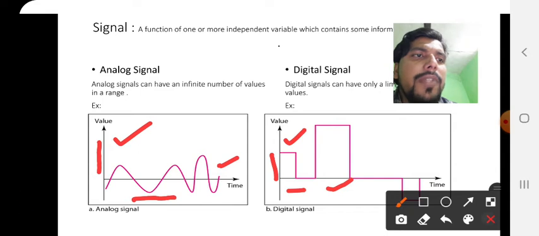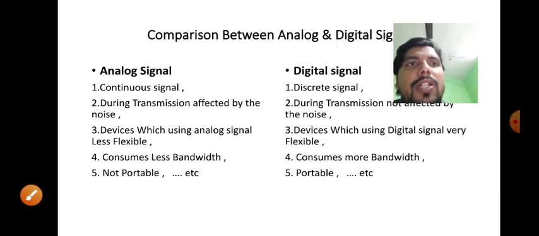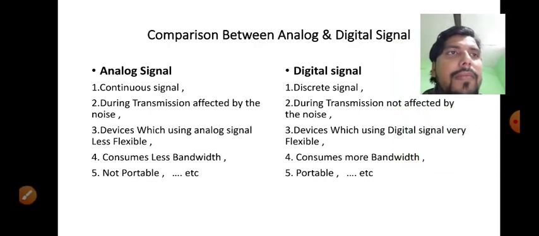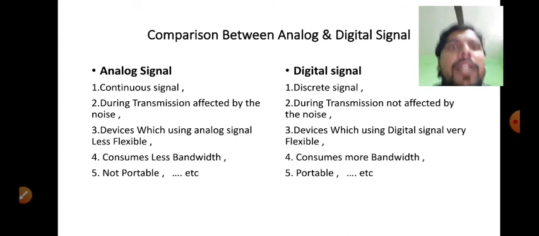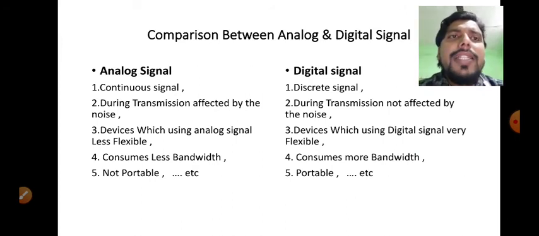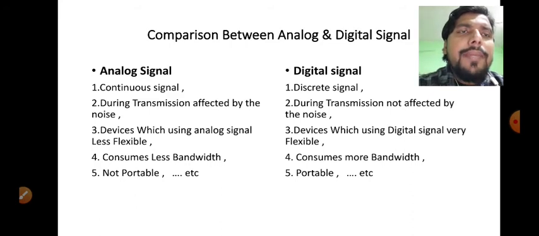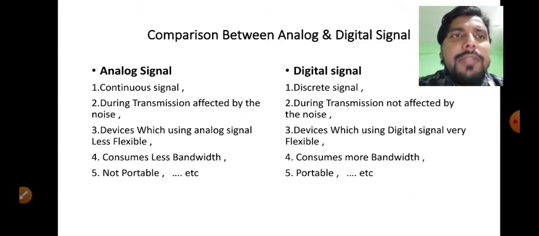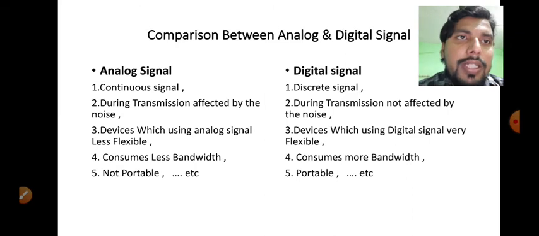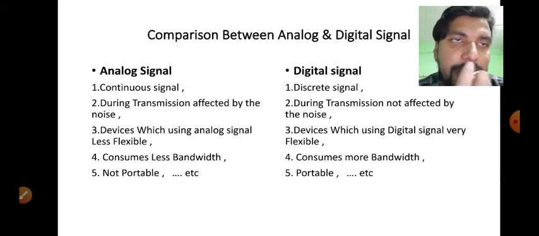Now next one is comparison between analog and digital signal. Okay, now, analog signal is a continuous signal and digital signal is a discrete signal. Means in analog signal, amplitude and time both are continuous, and in digital, amplitude and time both are discrete. Now, during the transmission, analog signal is affected by the noise, but in digital, during the transmission, digital signal is not affected by the noise.